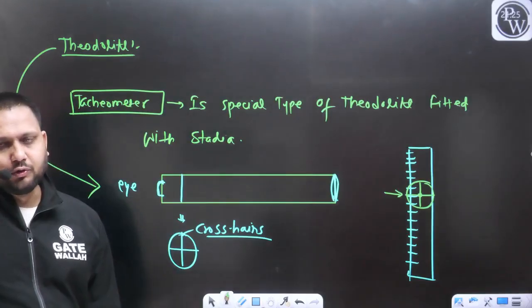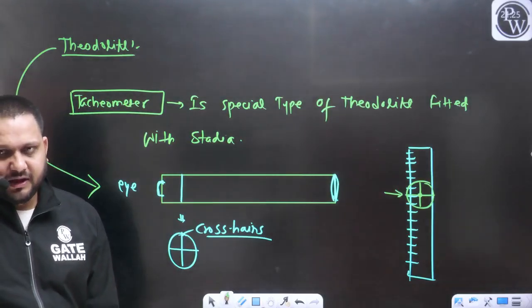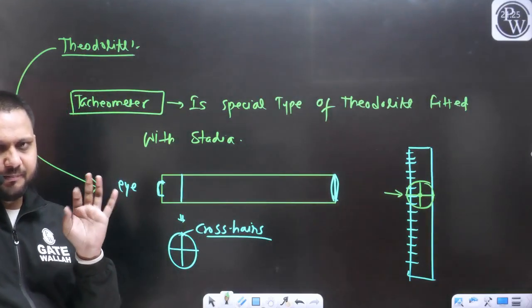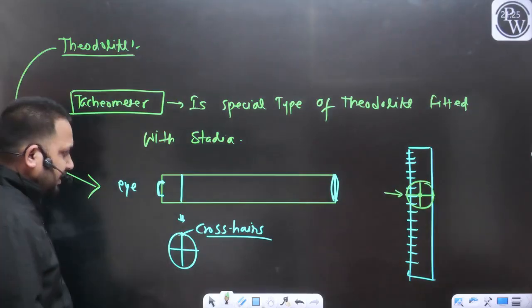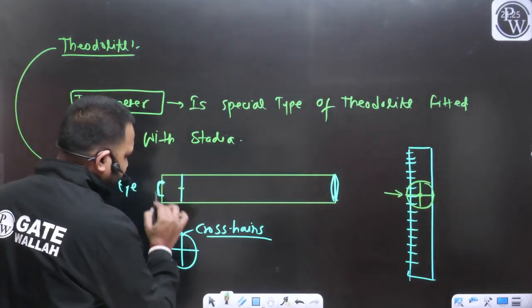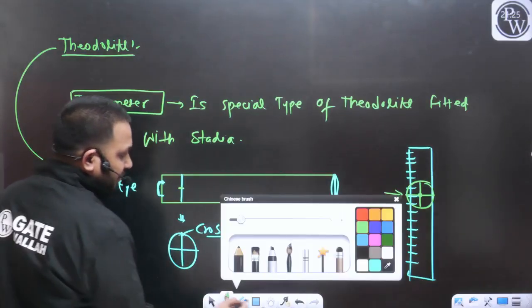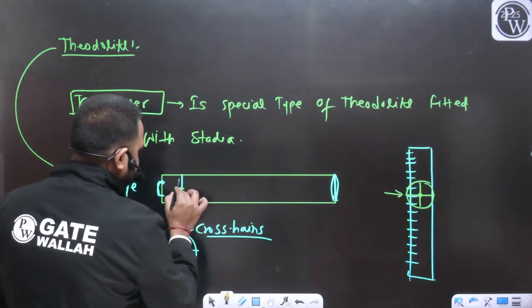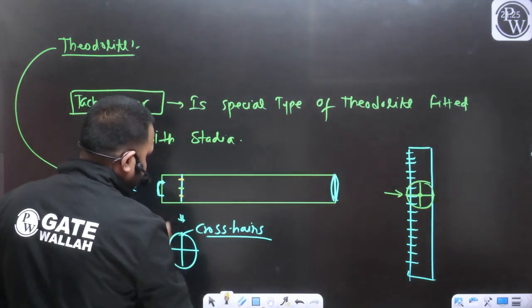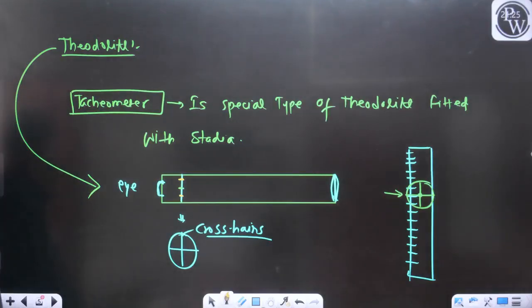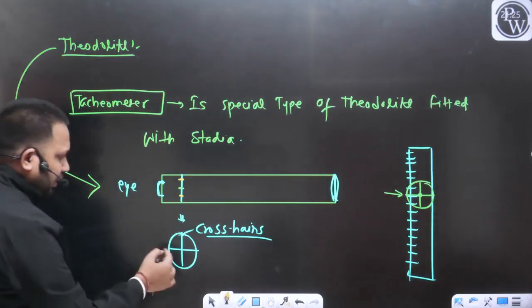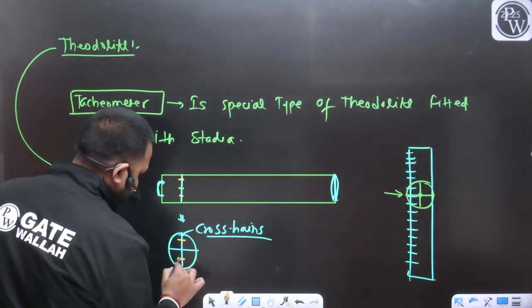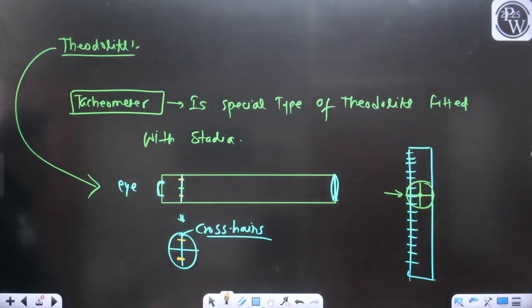Now listen carefully. In very simple language, let's say this is the situation, one marking is there. Now I am providing two more markings like this. So in another view, you will get a marking like this and a marking like this on the diaphragm.